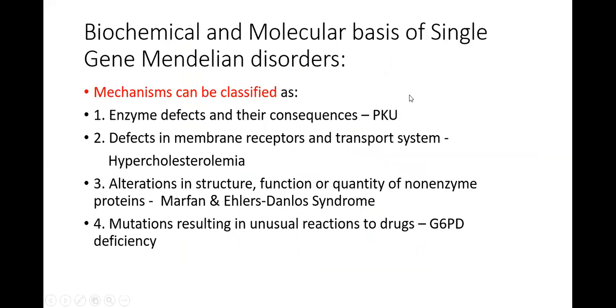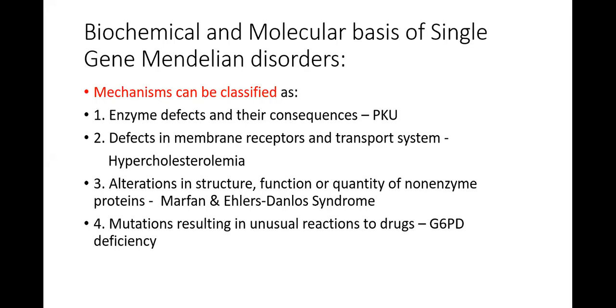Biochemical and molecular basis of single gene Mendelian disorders. Mechanisms can be classified as enzyme defects and their consequences. The example is phenylketonuria. Defects in the membrane receptors and transport system, hypercholesterolemia, as I've told you. LDL receptor defects can lead to familial hypercholesterolemia. Number 3, alterations in structure and function or quantity of non-enzyme proteins. Marfan syndrome and Ehlers-Danlos syndrome are the syndromes in which there is defective structure and function of the proteins. Mutations resulting in unusual reactions to drugs. The example is